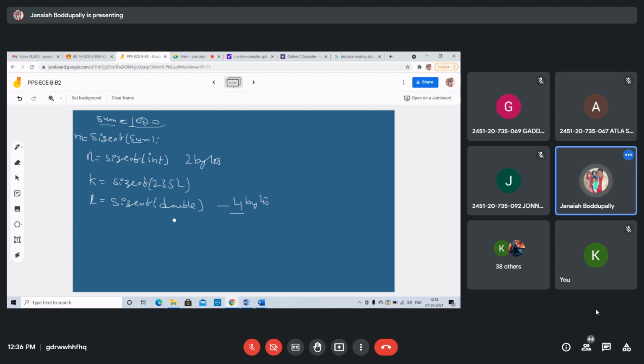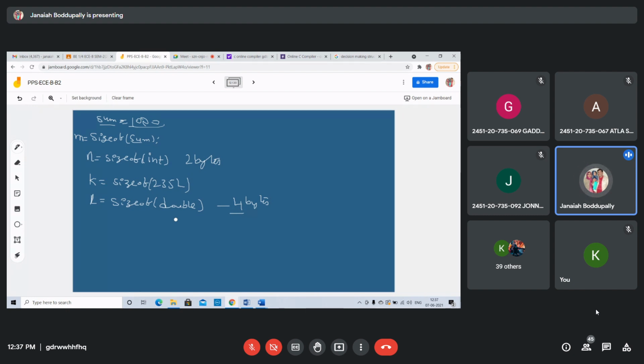We'll write it. The comma operator, and the sizeof operator is normally used to determine the length of arrays. Generally we use it for structures and arrays, whose sizes are not known to the programmer. That's why we use the sizeof operator to calculate the size of that array or that structure. We'll discuss structures and arrays later, and I will tell what sizeof operator we can use.